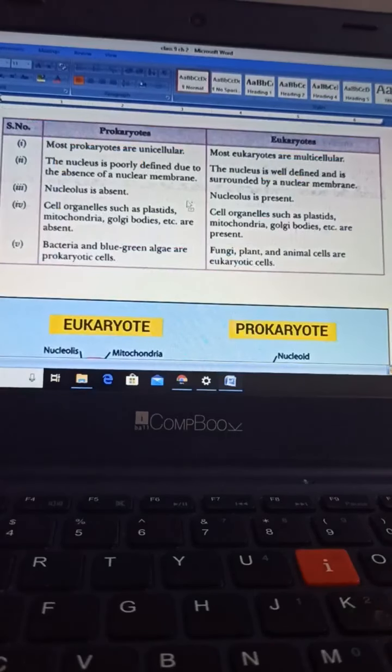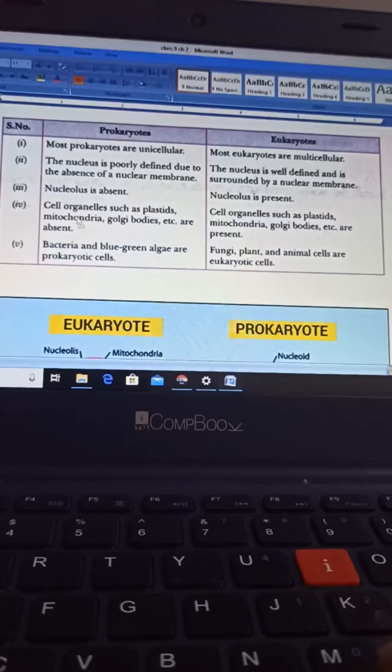Let's come to the differences between the prokaryotes and eukaryotes. Prokaryotes are unicellular, eukaryotes are multicellular. In prokaryotes, the nucleus is poorly defined due to the absence of a nuclear membrane. Hence, their nuclear material is completely mixed in or open in the cytoplasm. Whereas in case of eukaryotes, the nucleus is well defined and is surrounded by the nuclear membrane. Then in case of prokaryotes, the nucleolus is absent, and in eukaryotes, the nucleolus is present. This is a special component. I will discuss this later on.